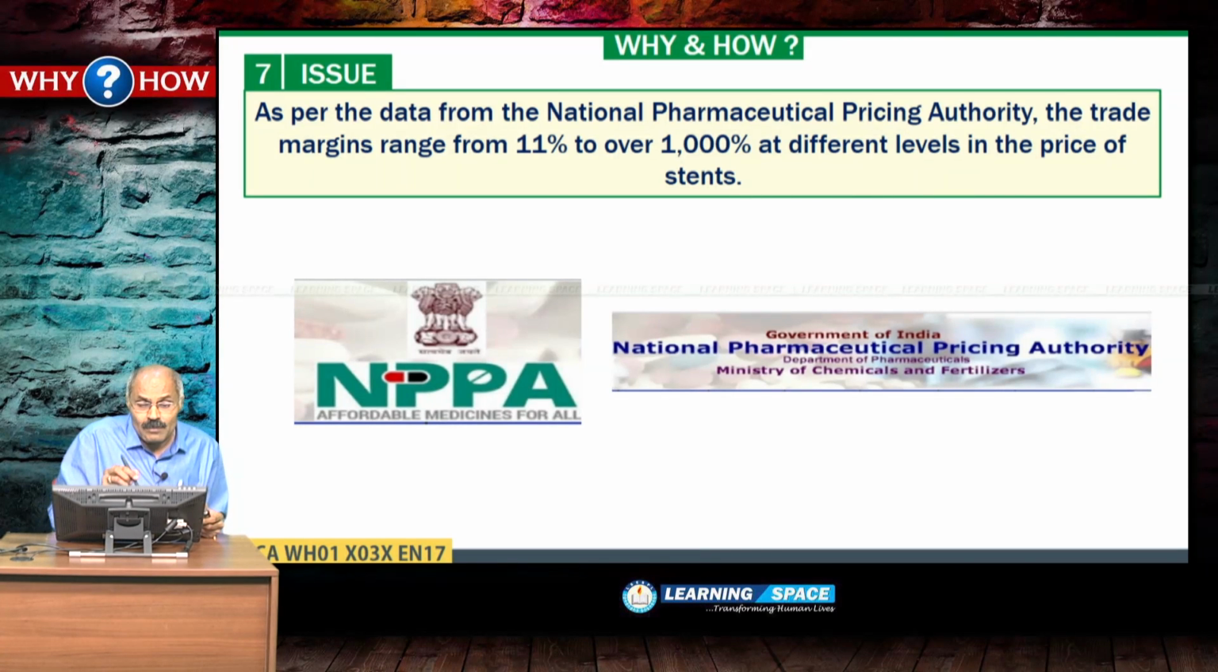The next one is, as per the data from the National Pharmaceutical Pricing Authority. You may have a doubt, what is National Pharmaceutical Pricing Authority? This regulates prices of pharmaceuticals. Certain pharmaceuticals, or you can say certain medicines, prices are regulated by National Pharmaceutical Pricing Authority, and this is under the Ministry of Chemicals and Fertilizers. This is very important. And National Pharmaceutical Pricing Authority recently stated that there is a margin of 11% to 1000% at different levels for stents.